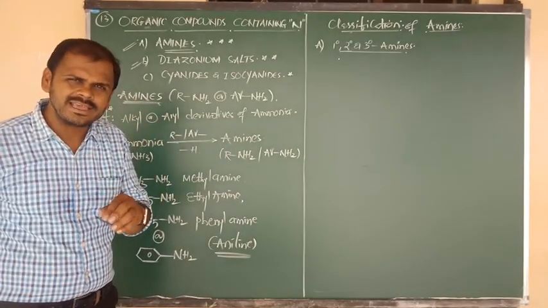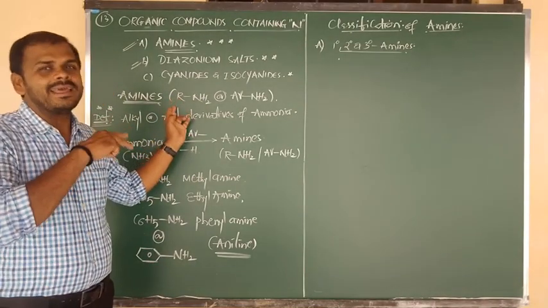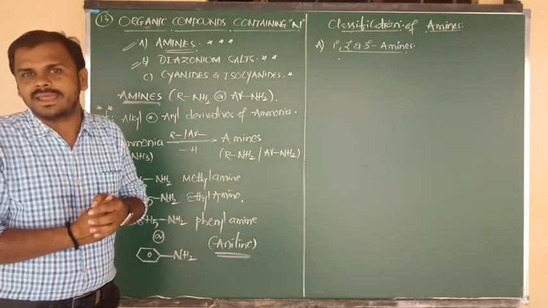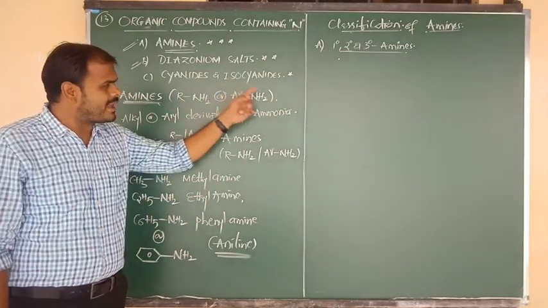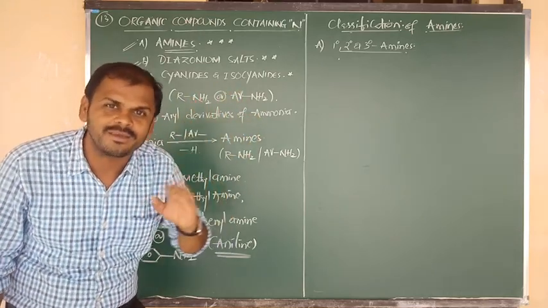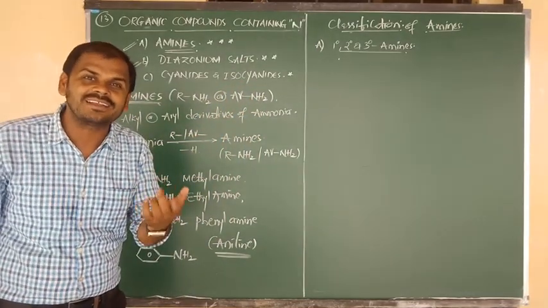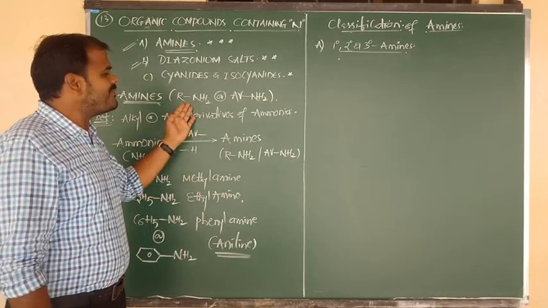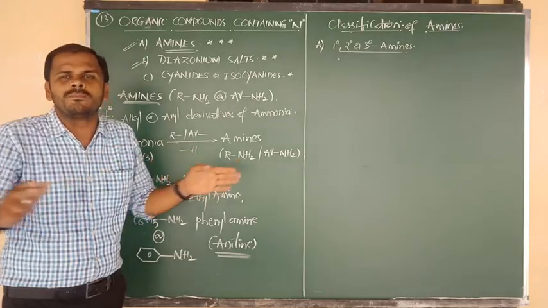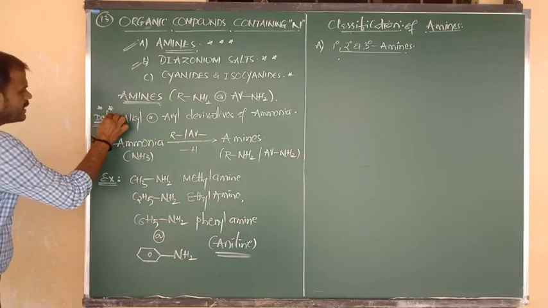What is the difference here? Aliphatic amines contain examples like methylamine and ethylamine, simple compounds that do not contain pi bond resonance. But aromatic amine means in that Ar position we must write benzene, that is, benzene bonded to NH2. You know the name of the compound: aniline. Anyway, aliphatic amines are R NH2, aromatic amines are Ar NH2. Try to remember both the formulas. Good. Now we have to know about the definition.